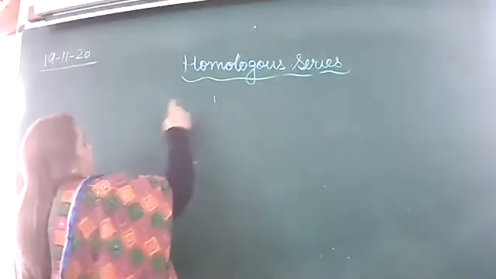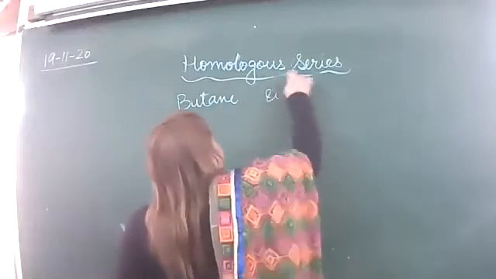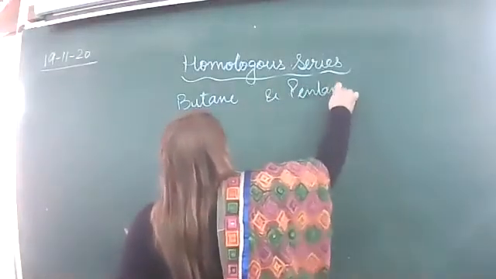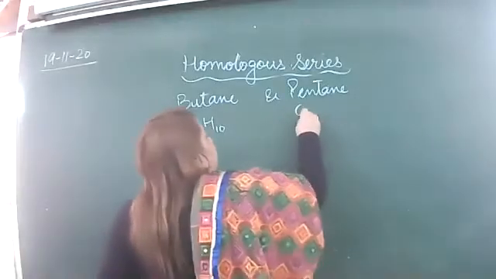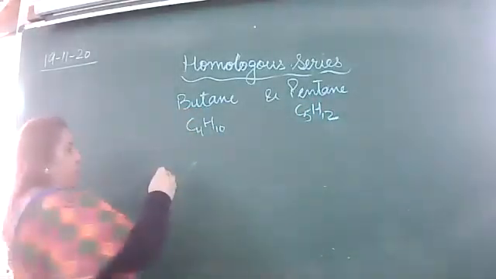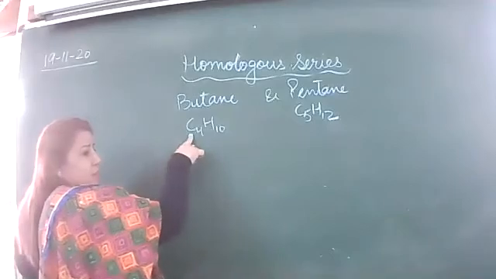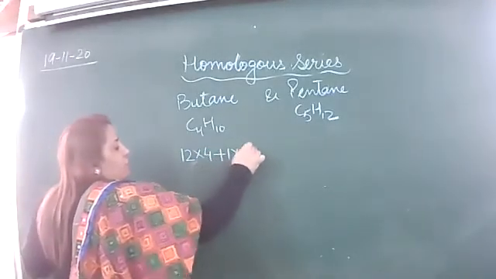Methane and ethane we had taken. Now C4H10 and C5H12. Look here, 12 is the mass number of carbon, multiplied with 4, plus 1 into 10.